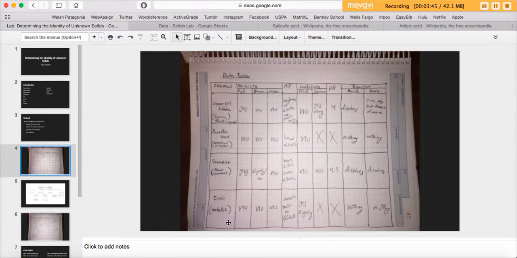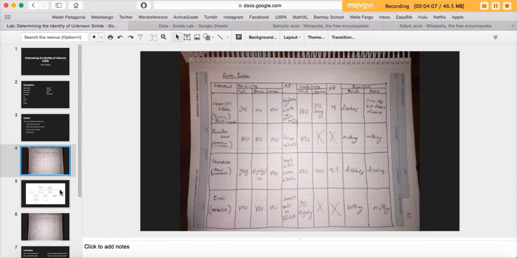Finally, zinc, which is metallic, is not soluble in anything. It doesn't melt, so a very high melting point. And it's extremely conductive as a solid, but we couldn't test it as an aqueous solution because we couldn't dissolve it in water. You couldn't test pH since it doesn't dissolve in water, and it doesn't react with acids or bases.